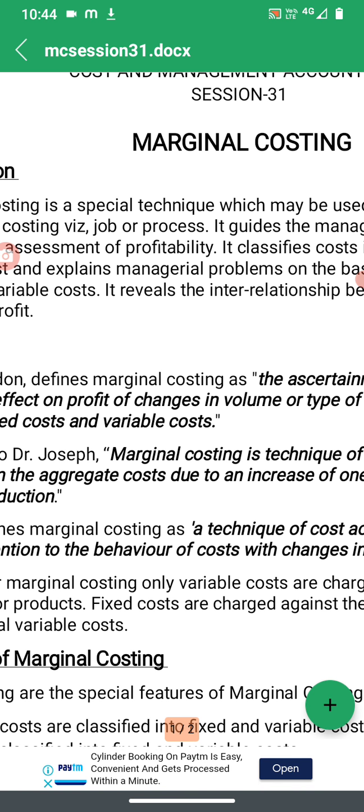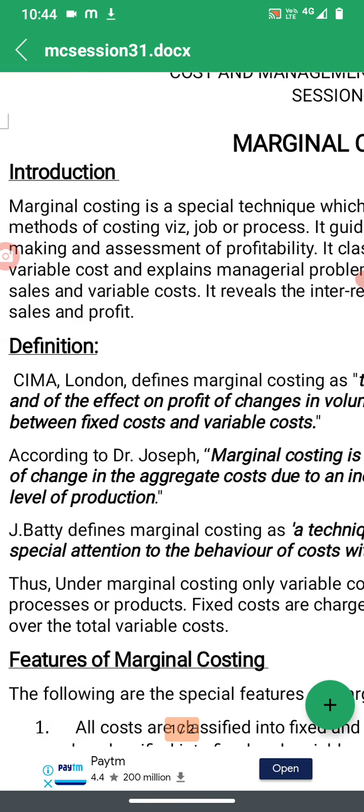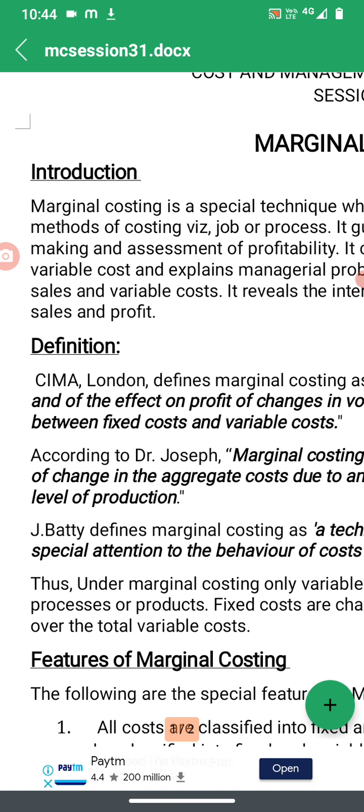Now we will move on to another chapter, the third one in cost accounting, that is marginal costing. So let us look at the different concepts related to marginal costing. I will start with the introduction.